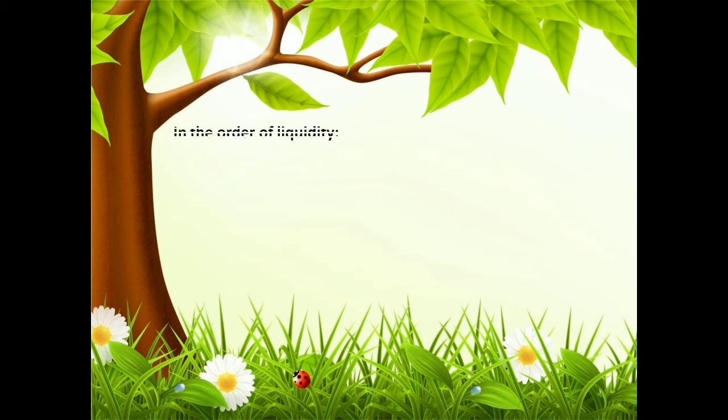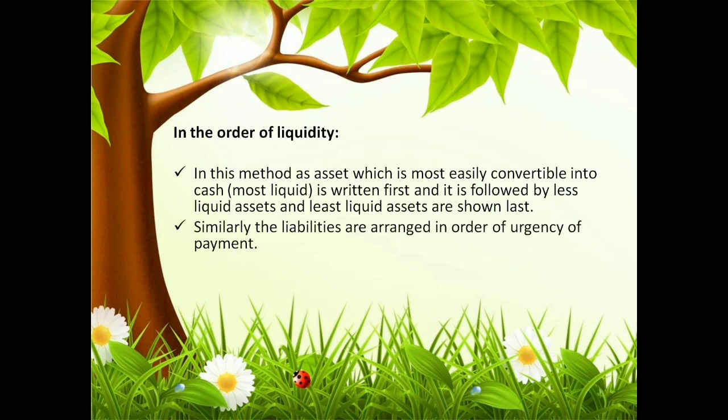So in the order of liquidity, in this method, the assets which are most easily convertible into cash, that is called most liquid assets, are written first, followed by less liquid assets, and least liquid assets are shown last. So this is the way you have to present. And liabilities are arranged in the order of urgency of payment.